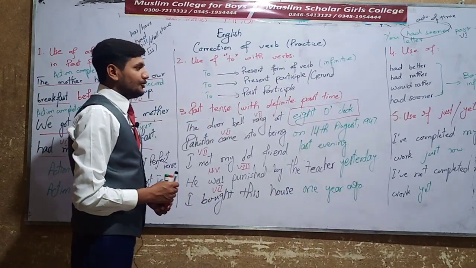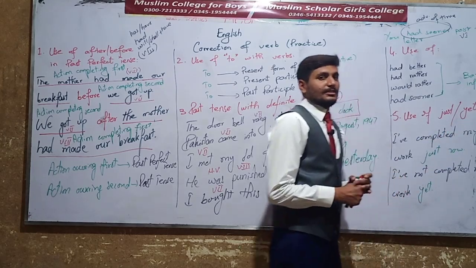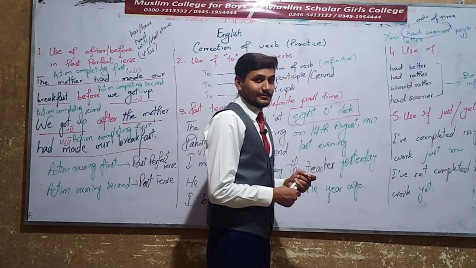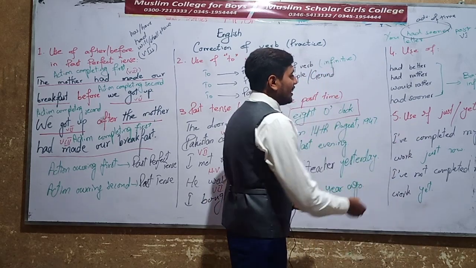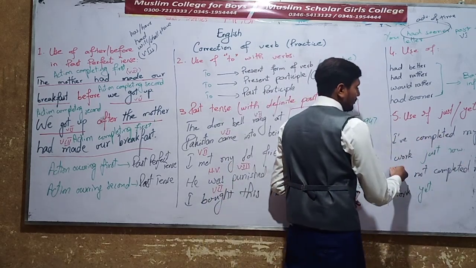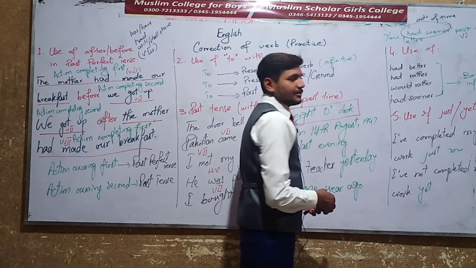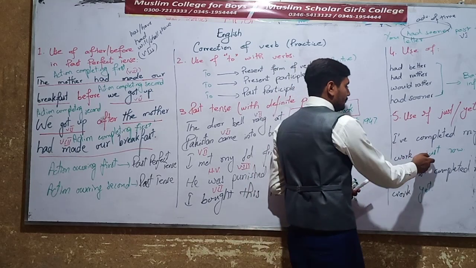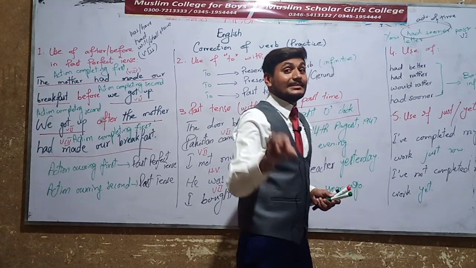Number 5, use of just and yet. Just and yet both are used in present perfect tenses, but their use is different. I have completed my work just now. I have not completed my work yet. Just now I have completed, present perfect tense, in the assertive structure.